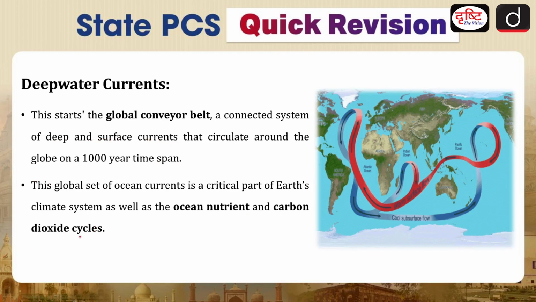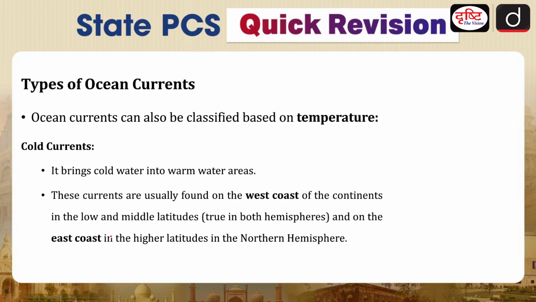Basically you can say that there is a combination of the deep and the surface currents which have been circulating around the globe for thousands of years. These ocean currents are a critical part of Earth's climatic system, as well as the ocean nutrient and carbon dioxide cycles, etc. That means that these belts, or these ocean currents, are basically important for your marine ecosystem as well.